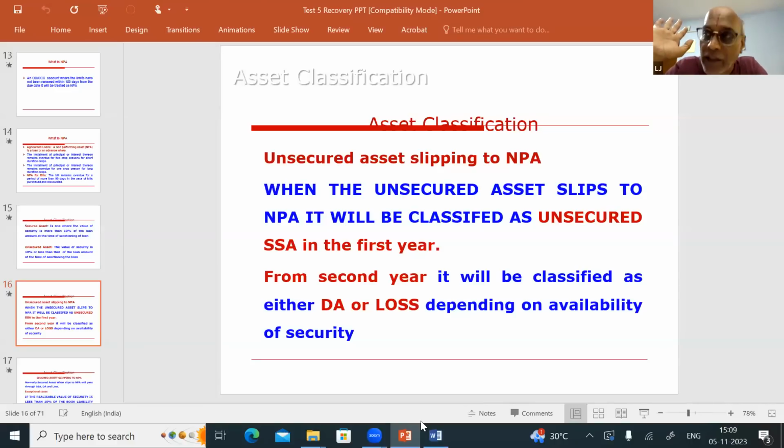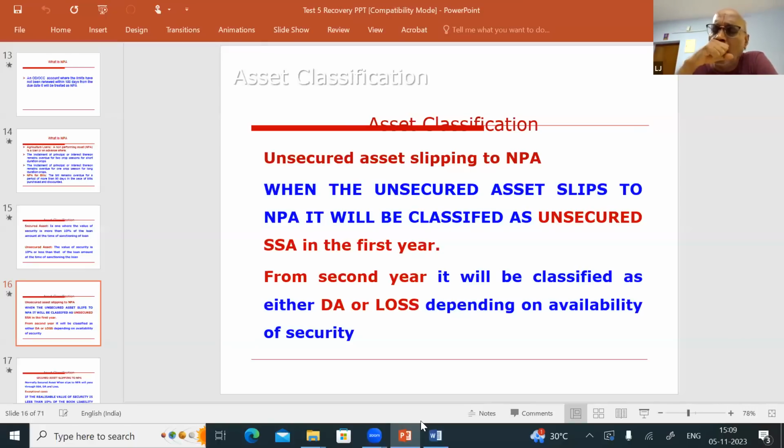For example, Canara Budget. When it slips to NPA, it will go to unsecured substandard. It will remain in this category for 12 months. On the 13th month, as I told you, there is no security for a personal loan like Canara Budget loan. It will not go to doubtful. On the 13th month, it will be classified straight away as loss asset.